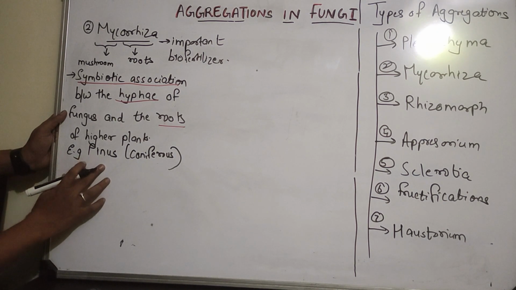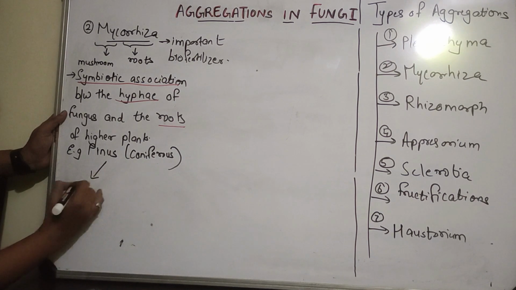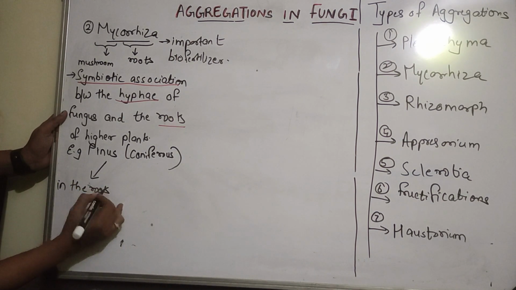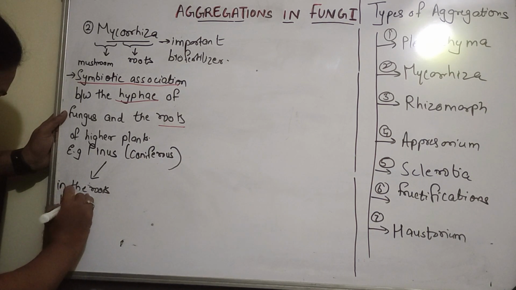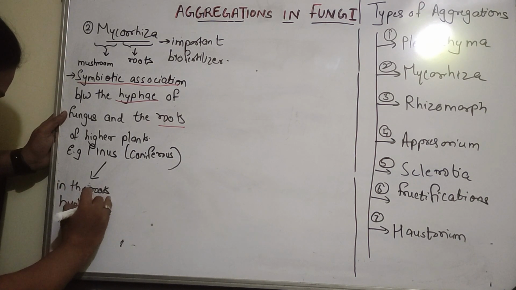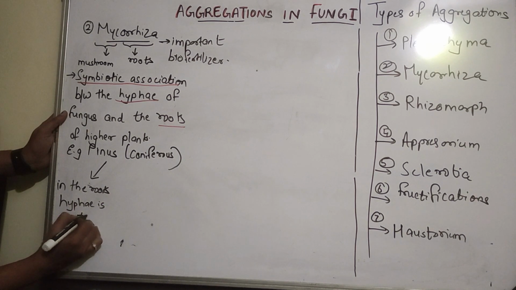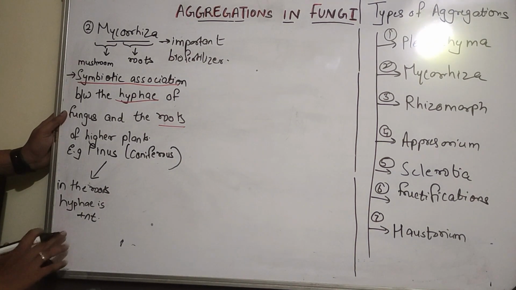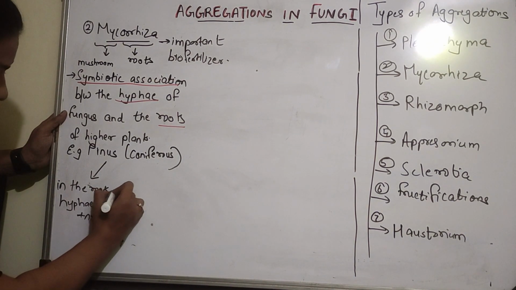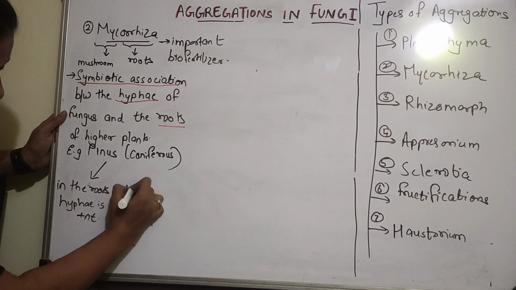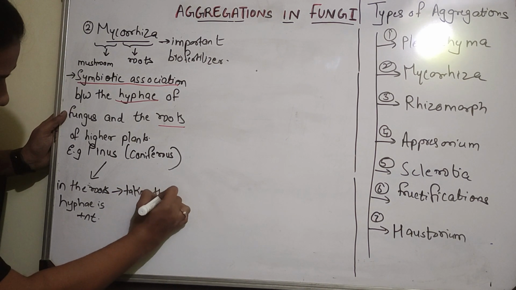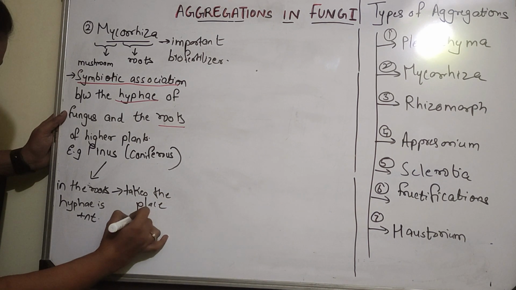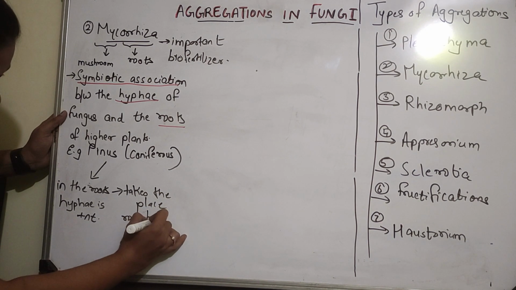So in pinus what you can see is in the roots hyphae is present, right. Hyphae is present. This hyphae takes the place of root hairs, right.